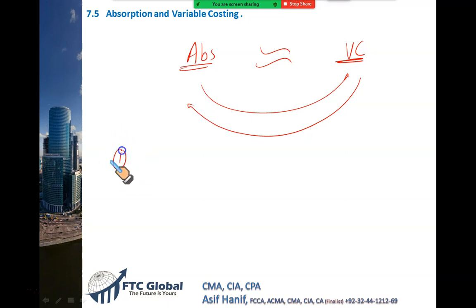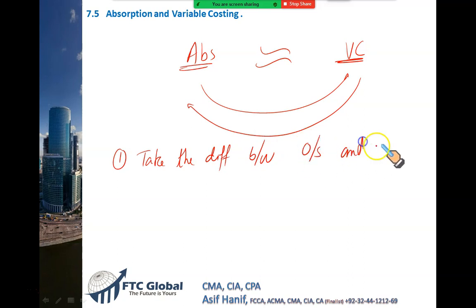Step 1: take the difference between opening stock and closing stock. If opening stock and closing stock are not given, take the difference between production and sales.